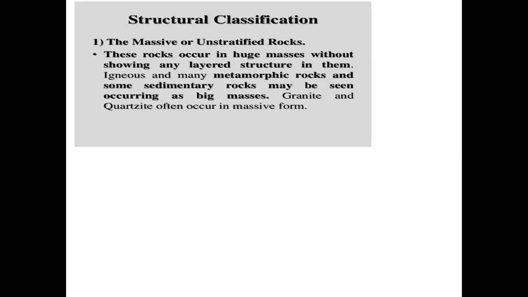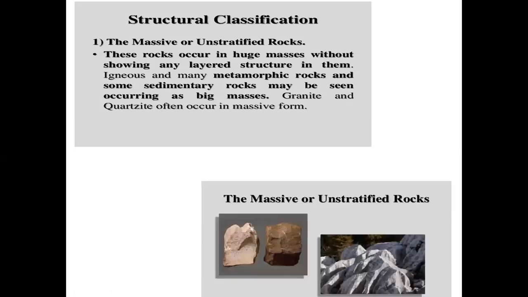First, unstratified rocks. Here we cannot see any layered structure; no layers are visible. Igneous and many metamorphic rocks and some sedimentary rocks may occur as big masses. Granite and quartzite often occur in massive form. They don't have any layered structure, so granite as well as quartzite come under the unstratified rocks.